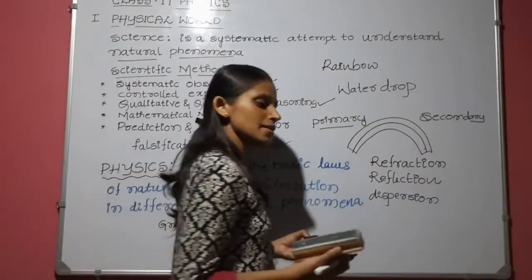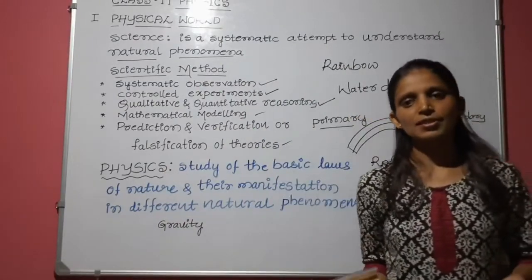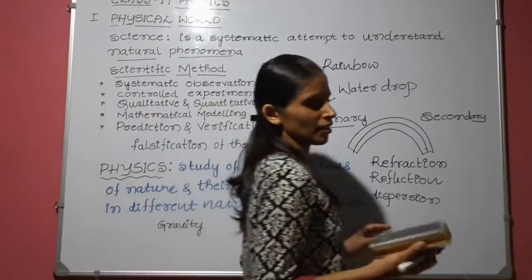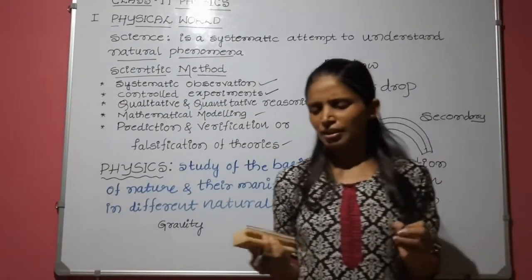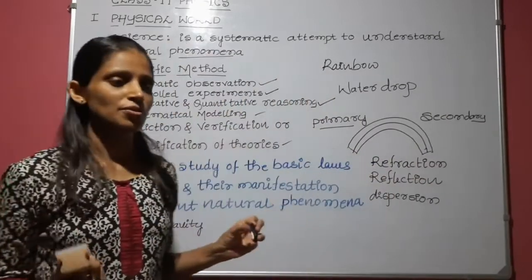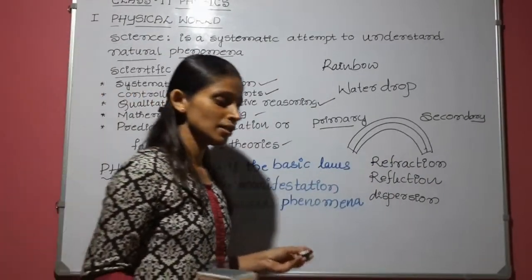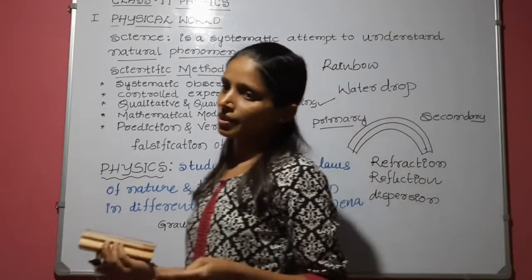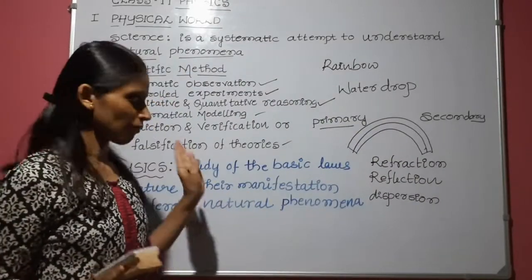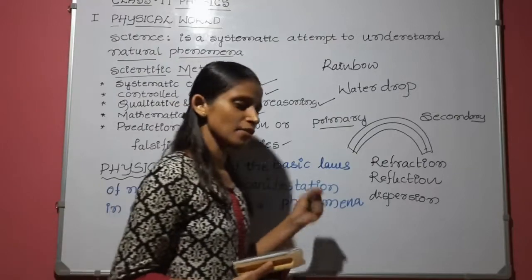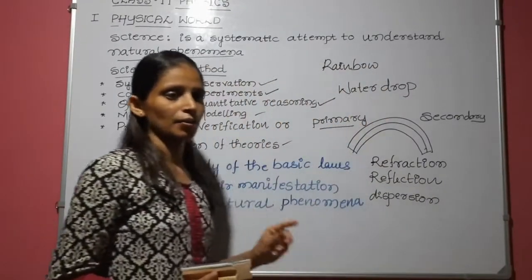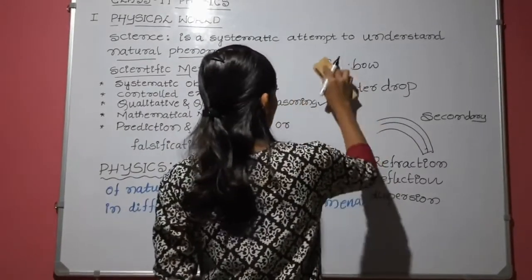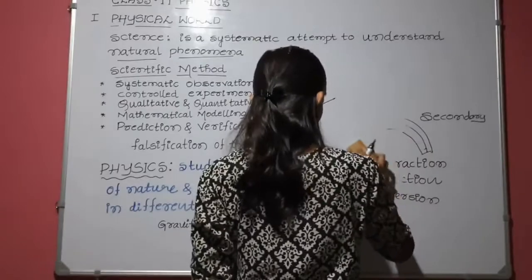So here there is a place for speculation and conjecture. If some theory is not right for us, you can reject that. There is no objection for this. You can give another reason. There is a place for these things in science. Nothing is final, the theory is not final. You can add or you can assume anything here. Okay, next move to physics.